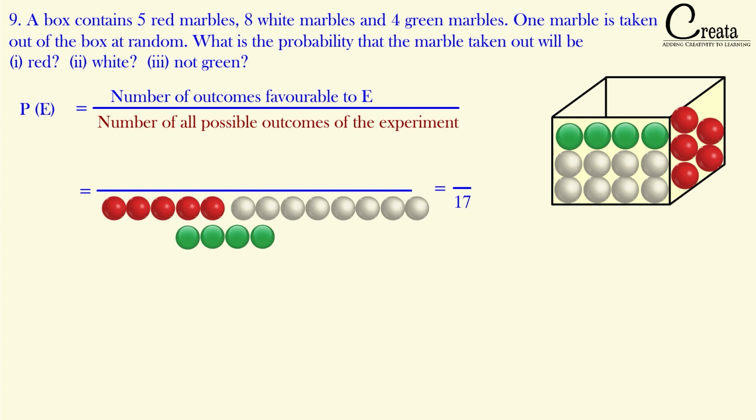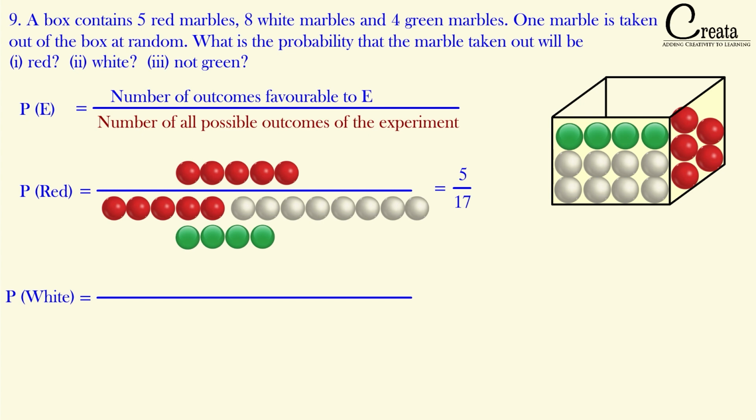What will be in the numerator? In the first case, we have to calculate the probability of red marble. So in the numerator, the favorable condition will be 5 red marbles. So we got 5 in the numerator and 17 in the denominator. We got the probability of red marble as 5 by 17.